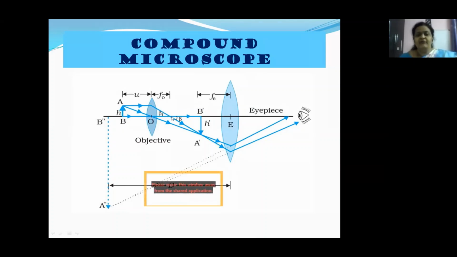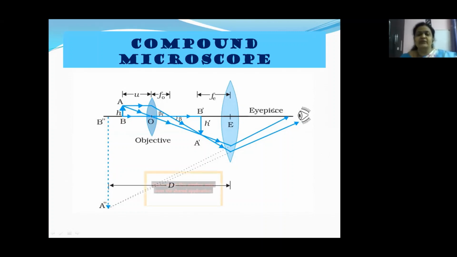Here we have angle beta. Angle beta is the angle subtended by the image at the eye. Okay, children, and we have something called the tube length. Here the tube length is the distance between the second focus of the objective and the first focus of the eyepiece.